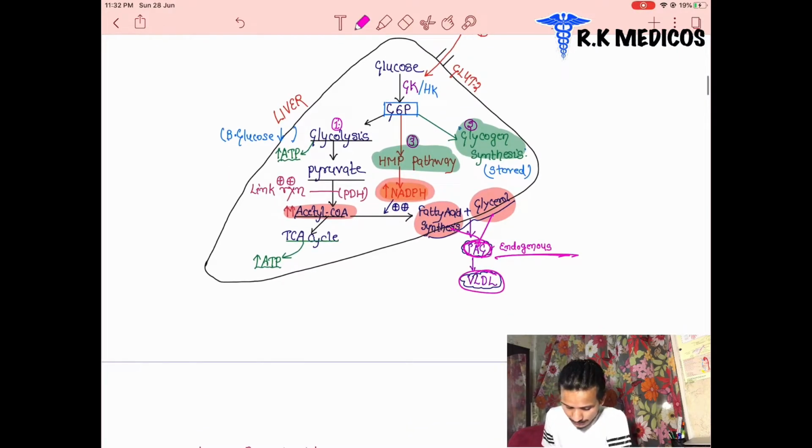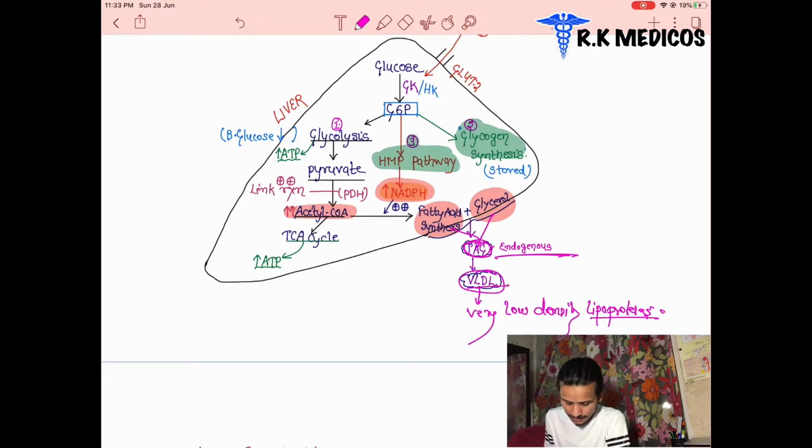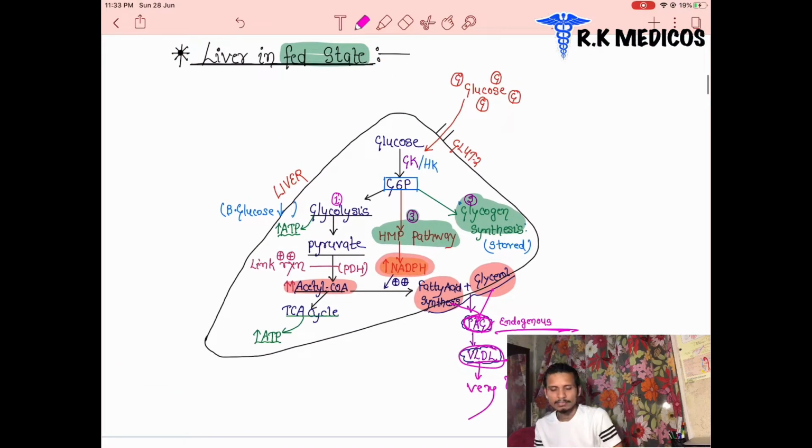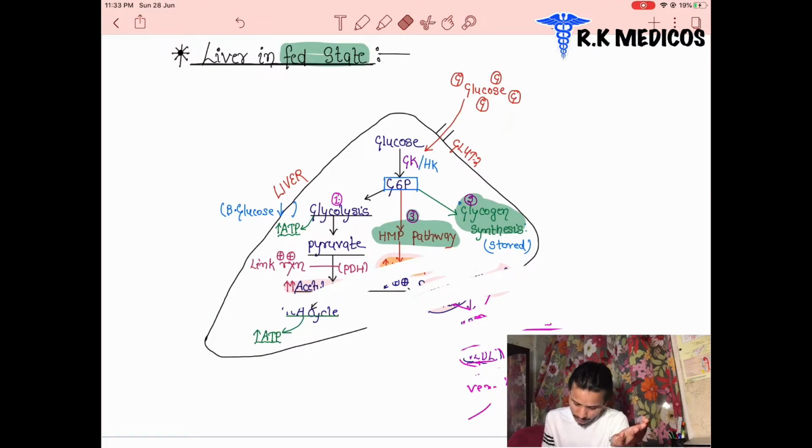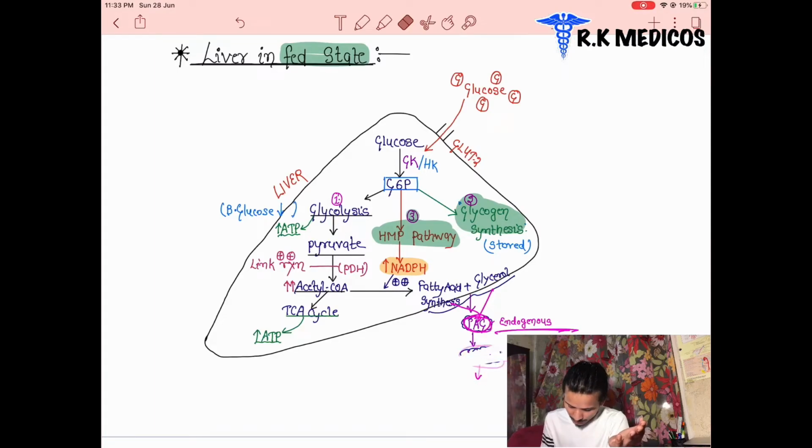They form VLDL. VLDL is very low density lipoprotein, a kind of lipoprotein synthesized here. VLDL is synthesized from triacylglycerol, and triacylglycerol is a combination of two things, fatty acids and glycerol. Fatty acid synthesis requires a special type of cofactor, that is NADPH, and that is formed by which pathway? The HMP pathway.